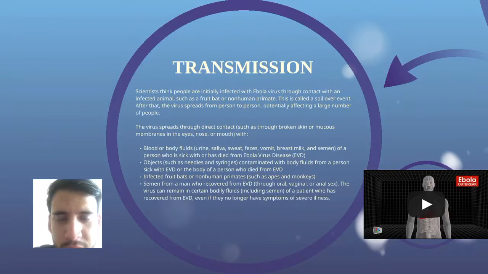Scientists think that people are initially infected with Ebola virus through contact with an infected animal, such as a fruit bat or non-human primates. This is called a spillover event. After that, the virus spreads from person to person, potentially affecting a large number of people.